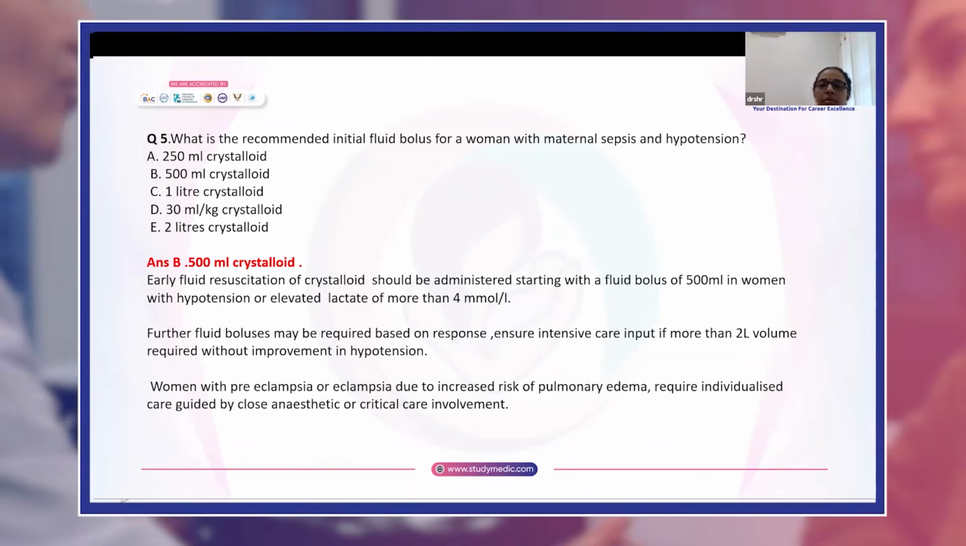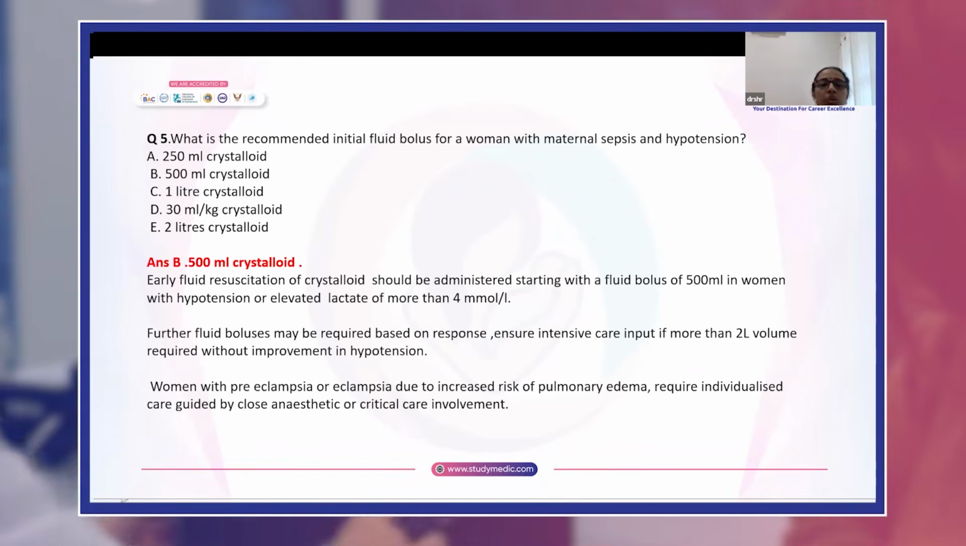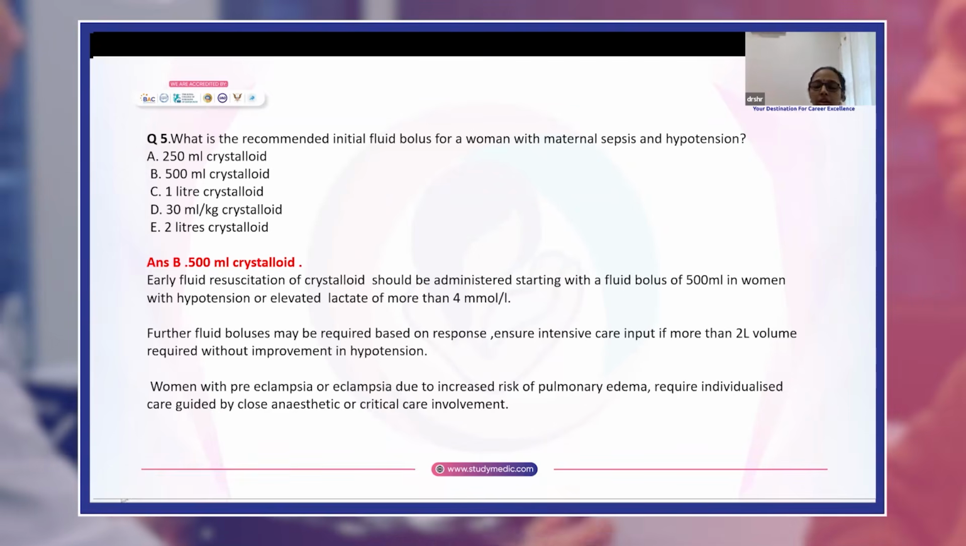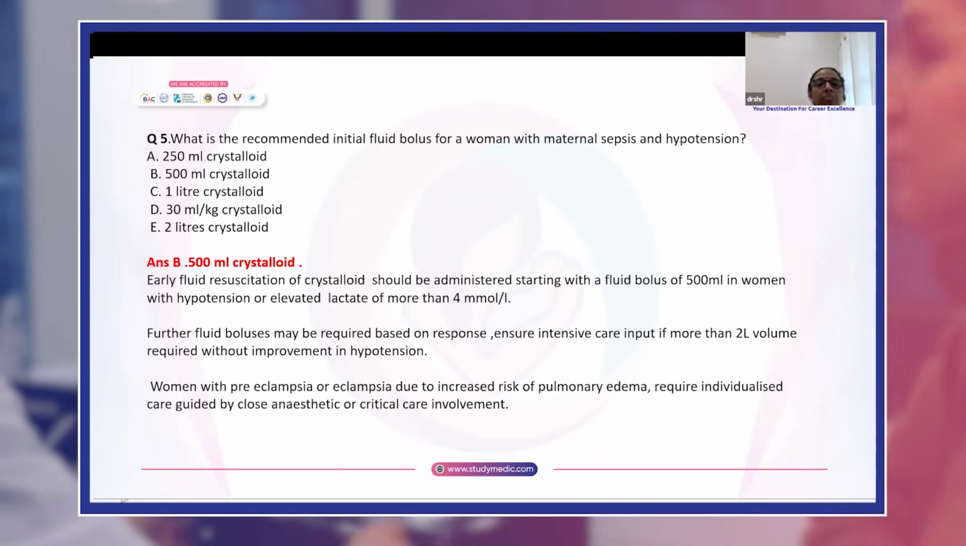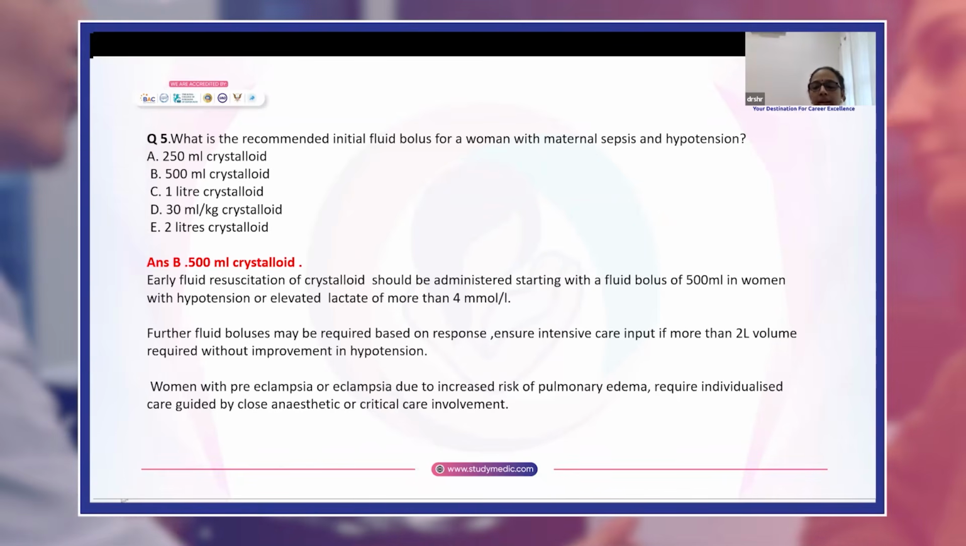Ensure intensive care input if the woman needs more than 2 liters of volume and if there is no improvement in hypotension. Women with preeclampsia or eclampsia, due to increased risk of pulmonary edema, require individual care guided by close anesthetic or critical care team.